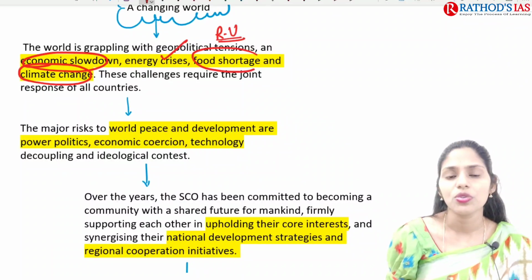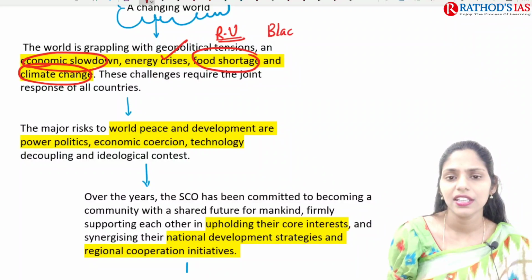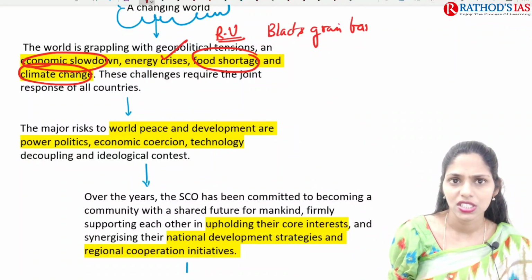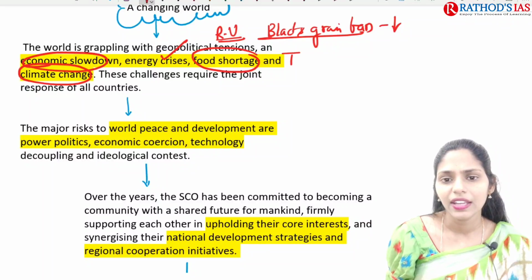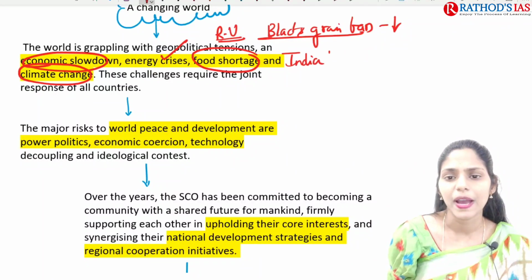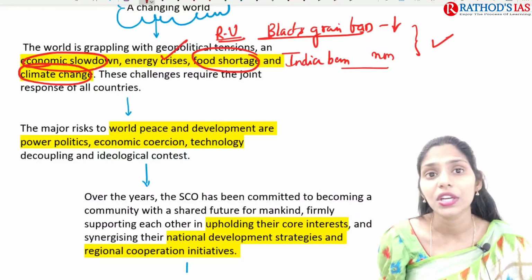And because of the Russia-Ukraine issue, there is a Black Sea grain ban, because of which there is a decrease in the food supply, and even India took a decision to ban non-basmati rice. So this is also an important reason for the food shortage. These are some important tensions that we are seeing across the world.